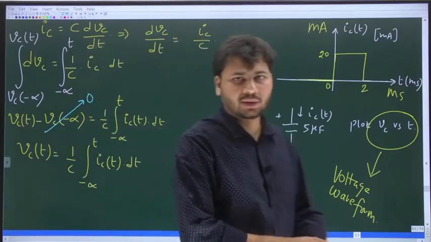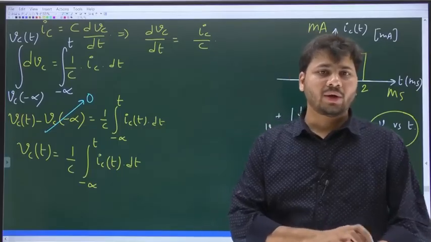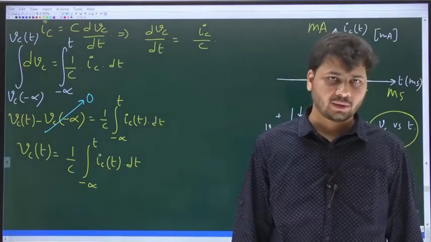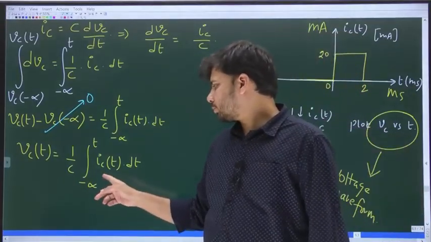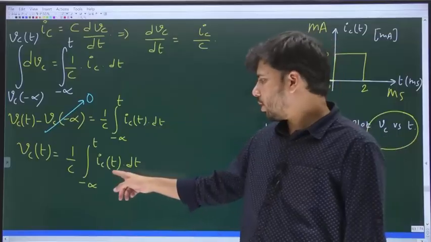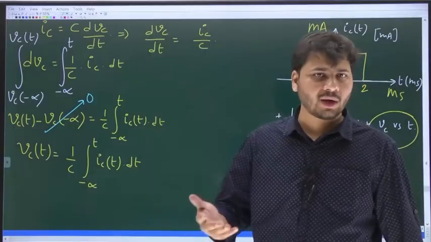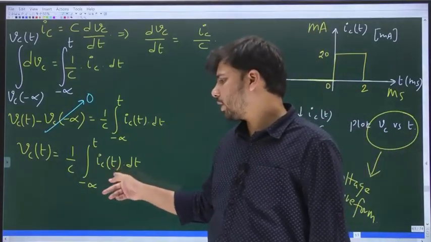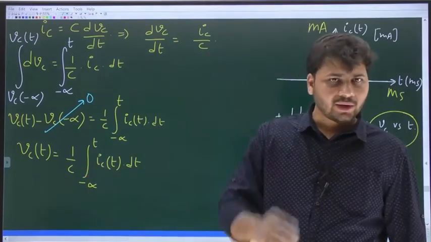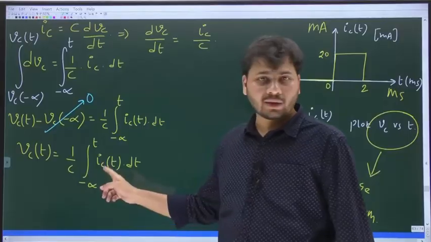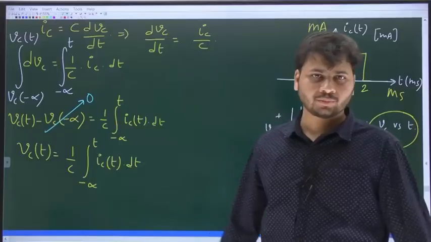So how do you understand this equation? Left hand side is Vc of t, that means voltage across the cap at any instant. It will be equal to 1 by c times the integration. Integration means finding area under the waveform or under the function. Here we are integrating IC. So voltage across the cap at any instant will be equal to the area under the current waveform from minus infinity up to that instant multiplied with 1 by c.